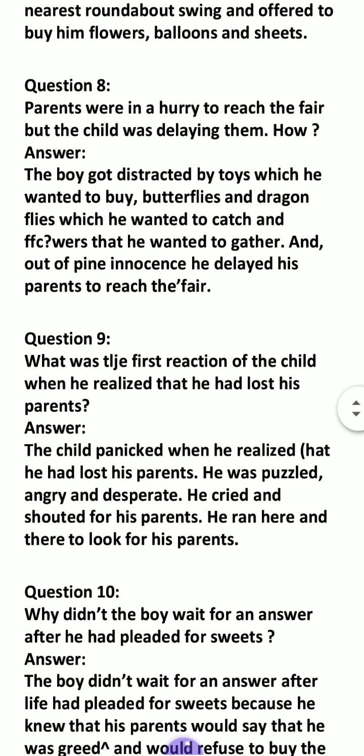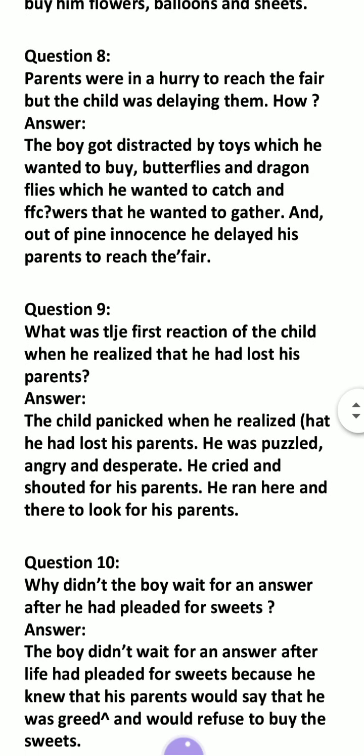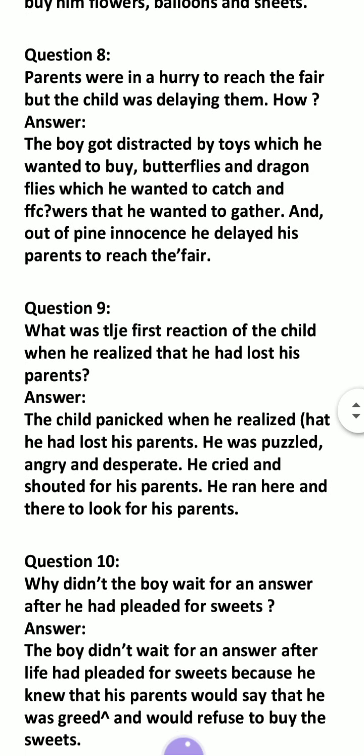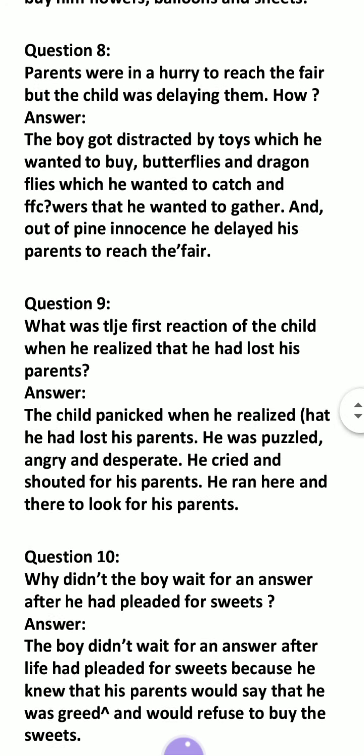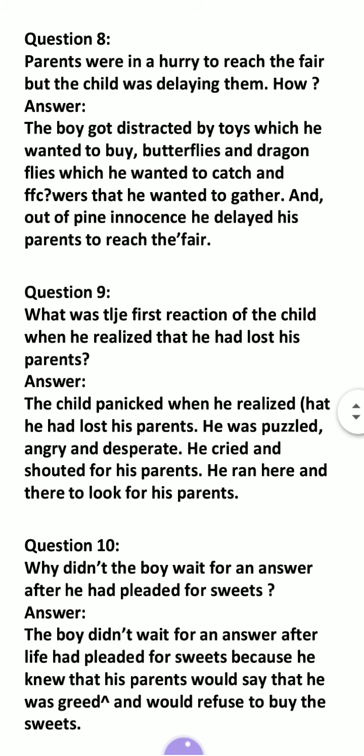Parents were in a hurry to reach the fair, but the child was delaying them. How? The answer is that he was also attracted by the mustard flowers. He was also attracted by the dragonflies. So in this way he was delaying.